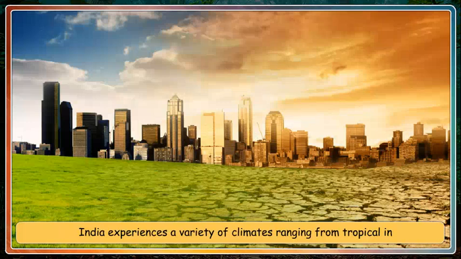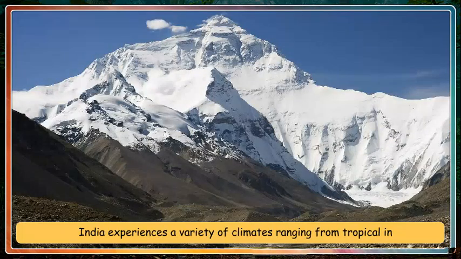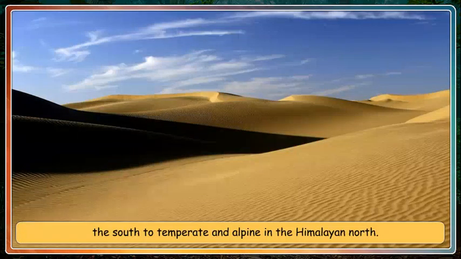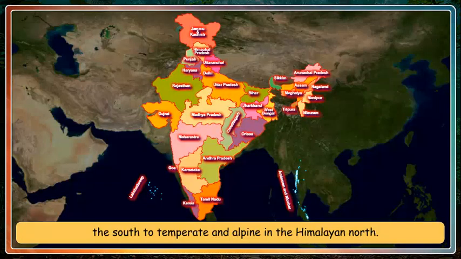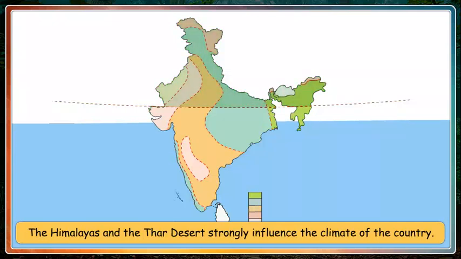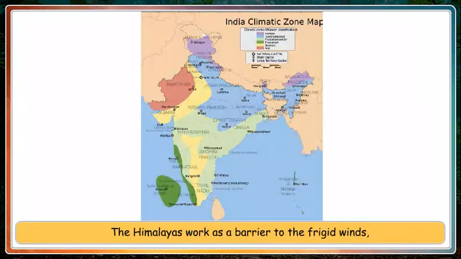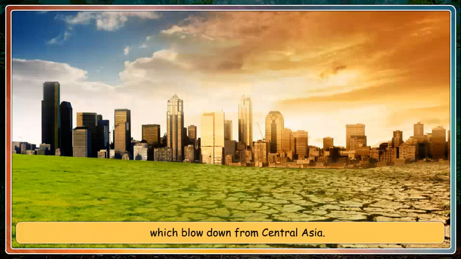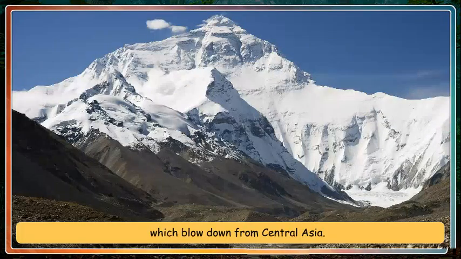India experiences a variety of climates ranging from tropical in the south to temperate and alpine in the Himalayan north. The elevated areas receive sustained snowfall during winters. The Himalayas and the Thar Desert strongly influence the climate of the country. The Himalayas work as a barrier to the frigid winds which blow down from Central Asia.